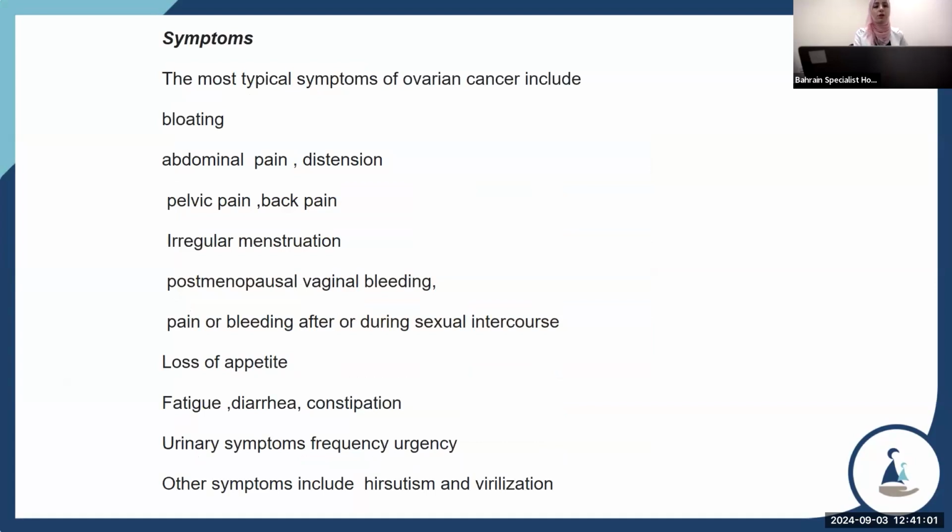Symptoms. The most common symptoms of ovarian cancer include bloating, abdominal pain, abdominal distension, pelvic pain, back pain, irregular menstruation, and postmenopausal bleeding, plus pain or bleeding during or after sexual intercourse, loss of appetite, fatigue, diarrhea, and constipation. Urinary symptoms include frequency and urgency. Other symptoms include hirsutism and virilization.